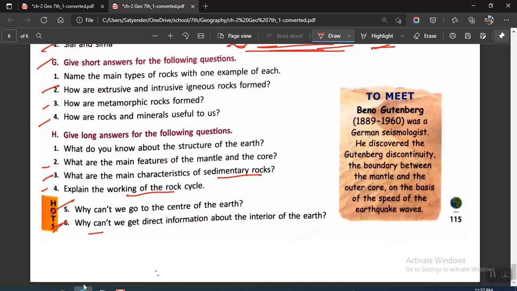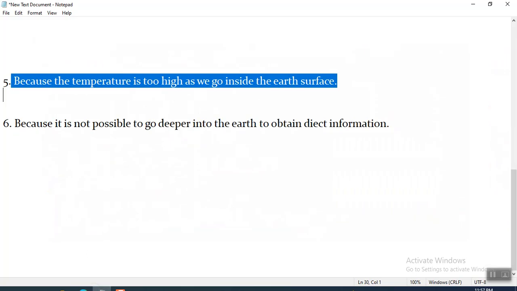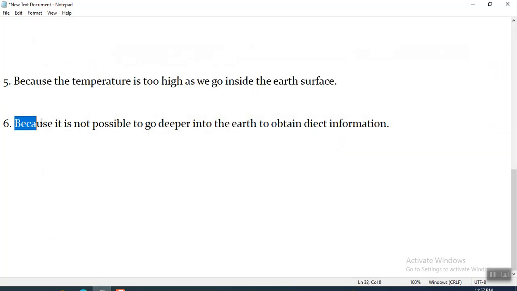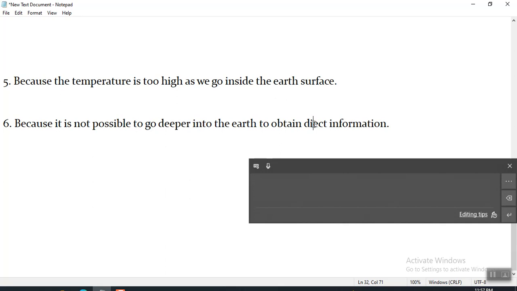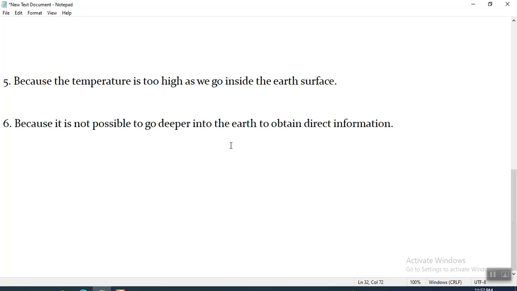Okay, for the sixth one, why can't we get direct information about the interior of the earth? Because it is not possible to go inside the earth. So for the sixth one, you will be writing this as your answer: it is not possible to go deeper into the earth to obtain direct information. Okay, that would be all. If you got any doubts, then I'll be there in the class. You can verify those.